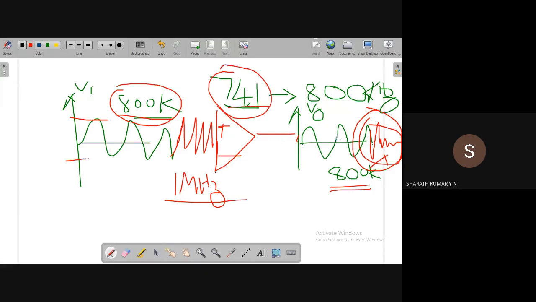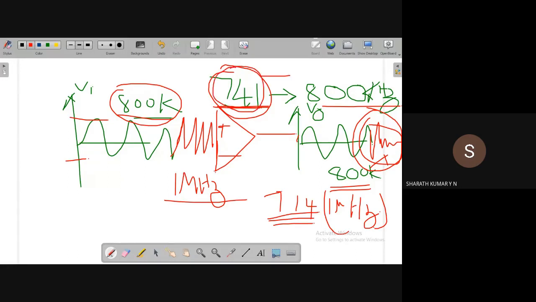Now the question is, let us say I got an op amp, for example 741, and one more op amp, 714, which operates up to 1 megahertz. Which one to select? Let us say 741 operates only up to 800 kilohertz, and 714 operates up to 1 megahertz. Can we use the 741 op amp for all the applications? May not be necessary, because each op amp has its own advantages and disadvantages. For example, 741 is an internally compensated op amp. What is that? We'll see later. So 741 has its own advantage compared to 714. Based on all these factors, we have to select a particular op amp.